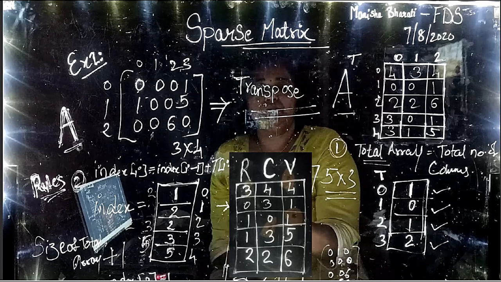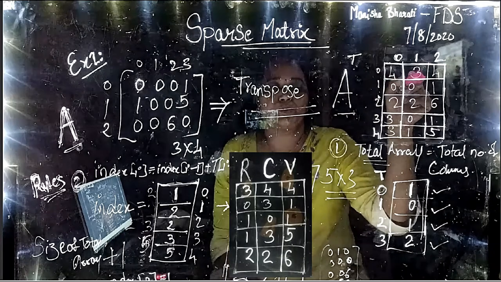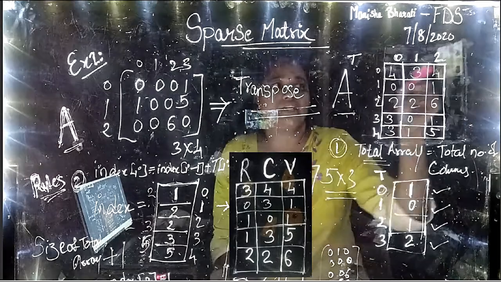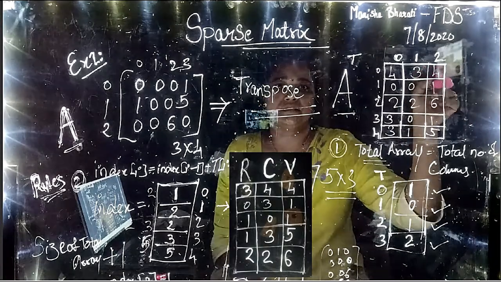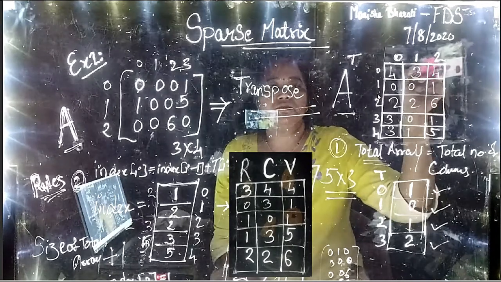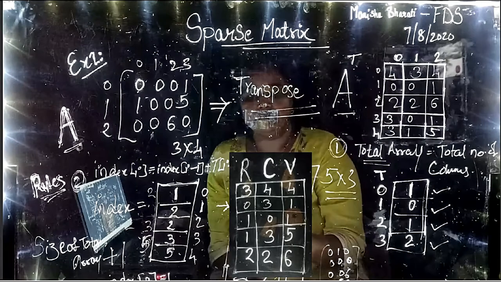So it will be what? It is 3 4 now. It will be written as 4 3 here in the transpose. And the number of non-zero values is 4. That won't change. So 4 stays as it is in the last cell. That is holding the value, right? Okay. So let us come to the